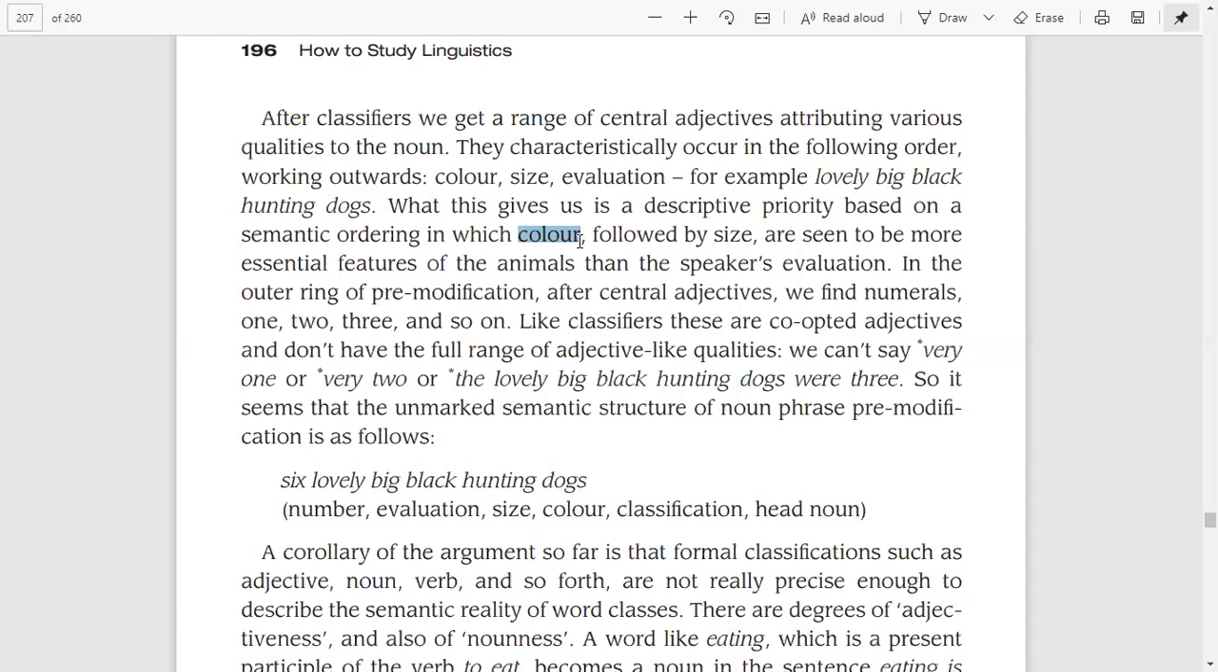In the outer ring of pre-modification, after central adjectives, we find numerals, 1 to 3 and so on, right? Pre-modification is the modification which occurs before the noun, right? So especially in the outer ring of pre-modification, that is after central adjectives, we find such numerals or such adjectives, you can say such classifiers, in the form of 1, 2, 3 and so on. Like classifiers, these are co-opted adjectives and don't have the full range of adjective-like qualities.